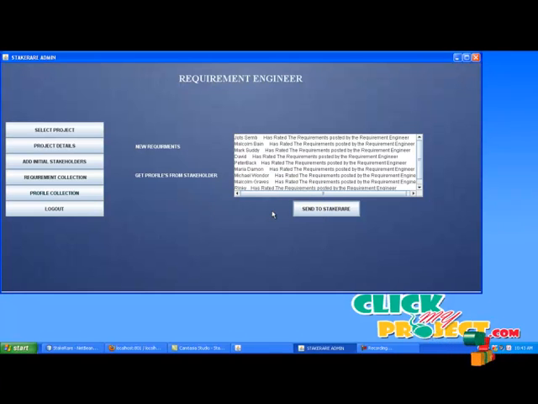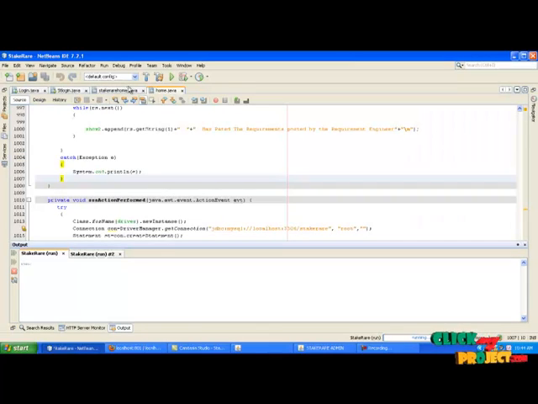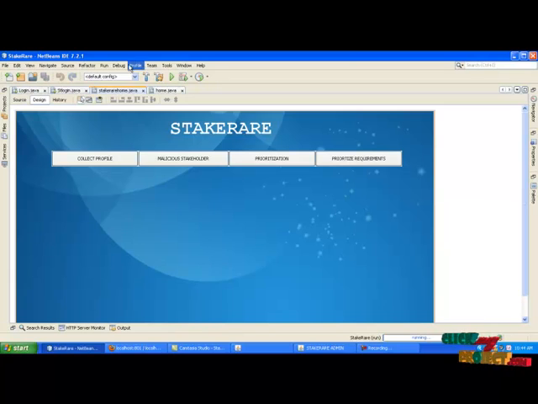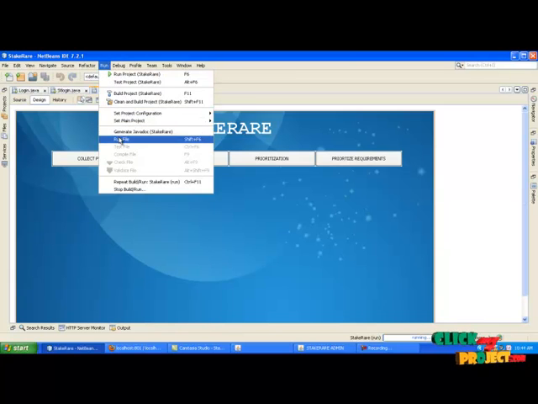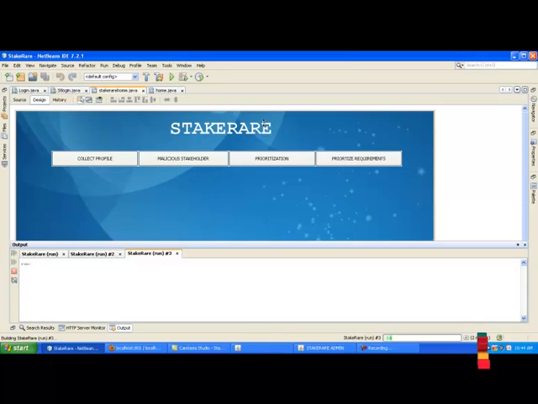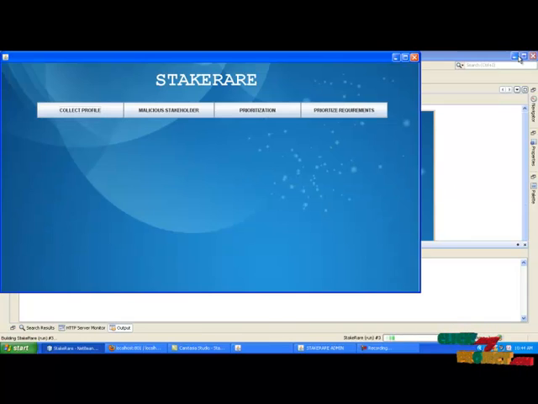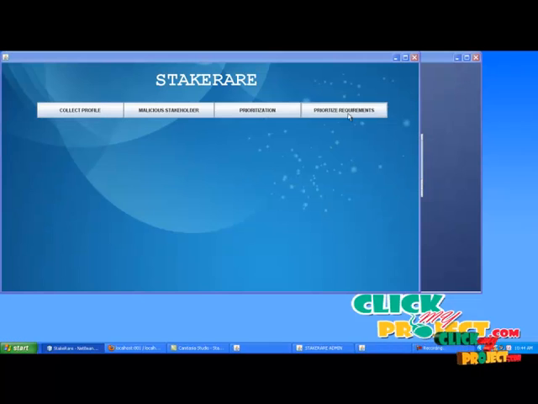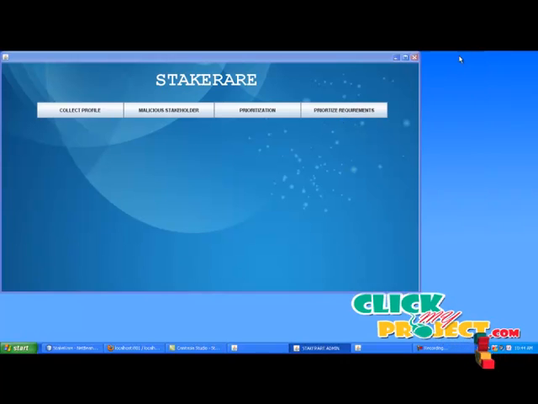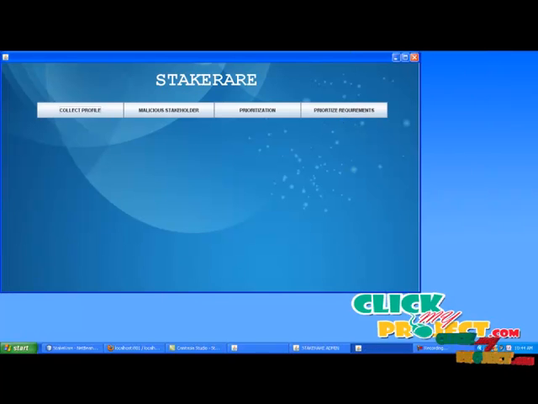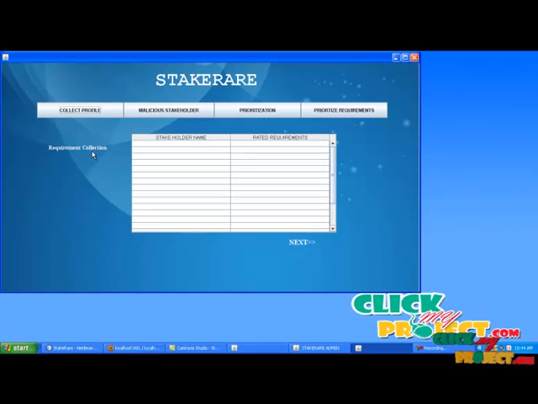After seeing this message, run StakeRare home.java. Click collect profile button. Select recommend collection.